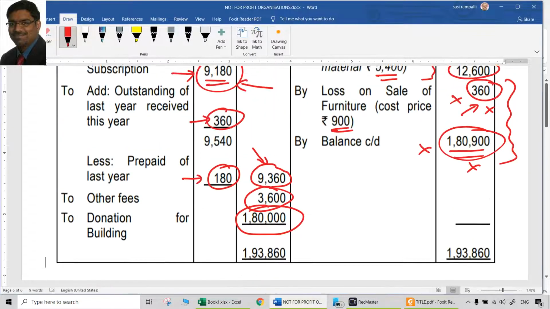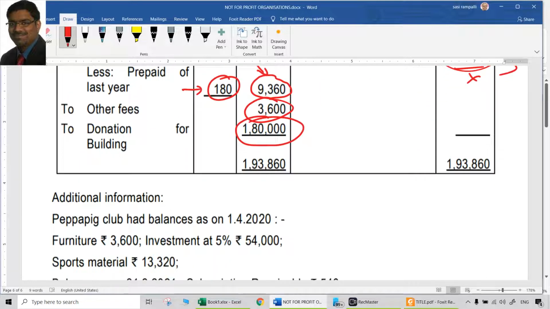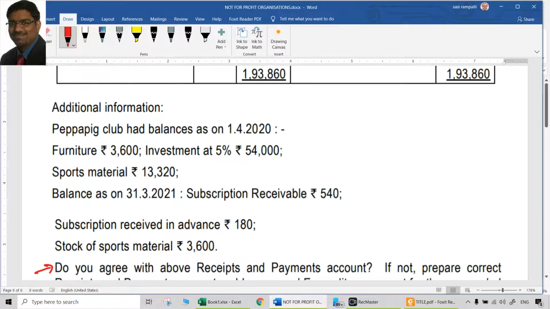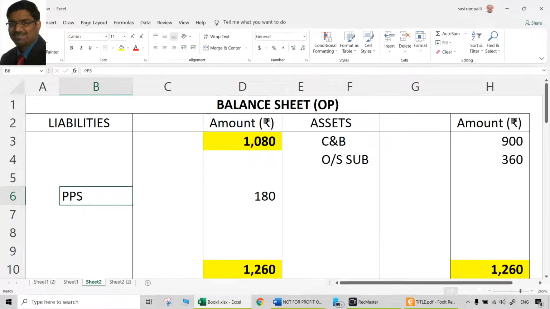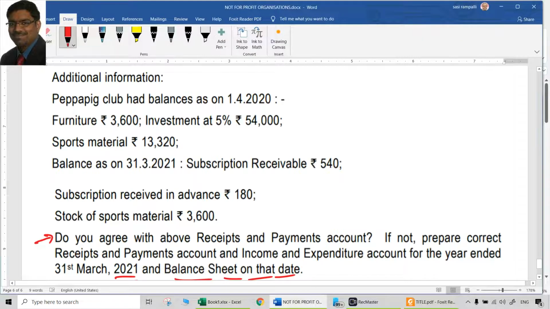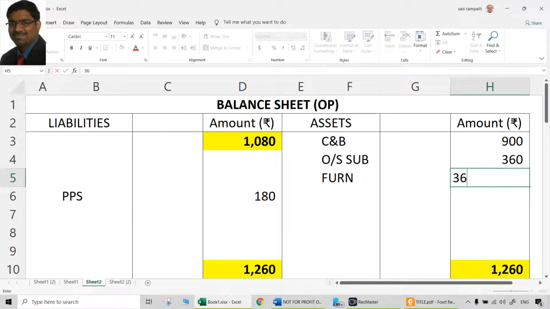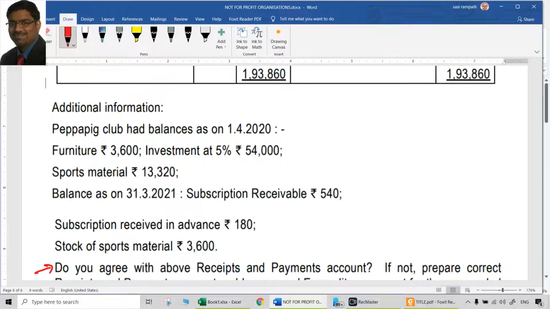This is receipts and payments account, a wrong one, but we rectified it. Now, additional information, each of them should have two treatments. Furniture 3,600. First of all, opening balance sheet, furniture is an asset, so that should be taken there, 3,600. I would suggest in all these cases, wherever you have such kind of assets accounts, to prepare an account for that.